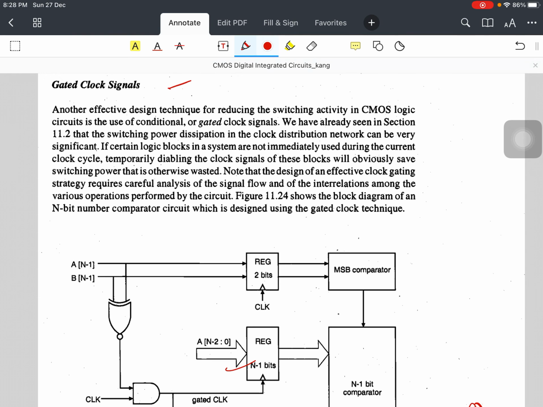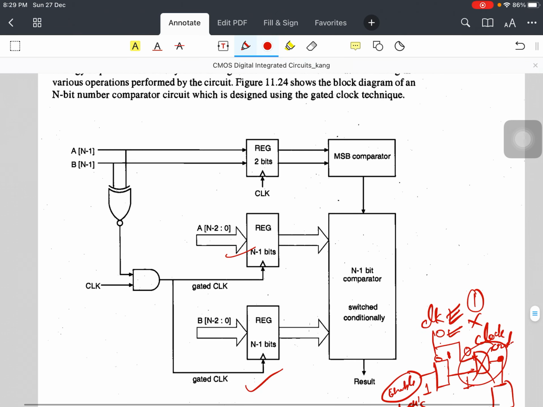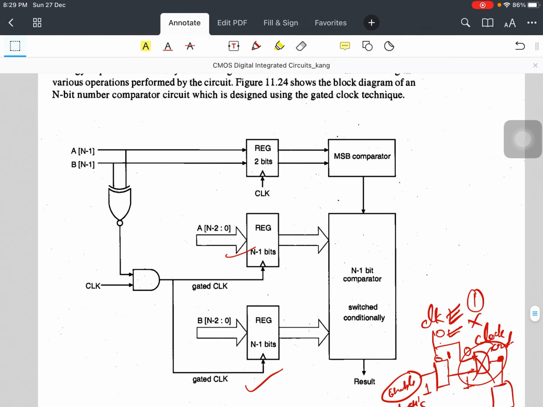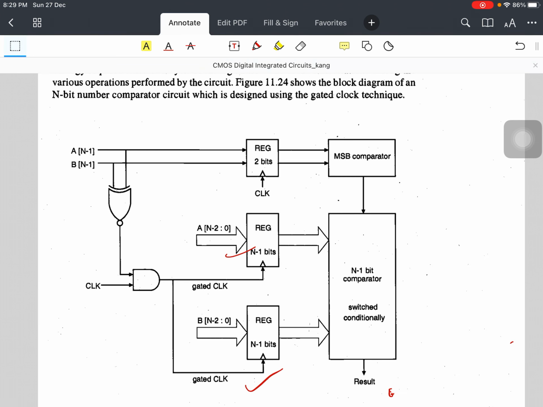At the circuit level, how are you going to reduce your switching activity? The simple term that comes here is gated clock signal. You can see one circuit is shown over here. It is nothing else, I am just going to explain it in a very simple manner.